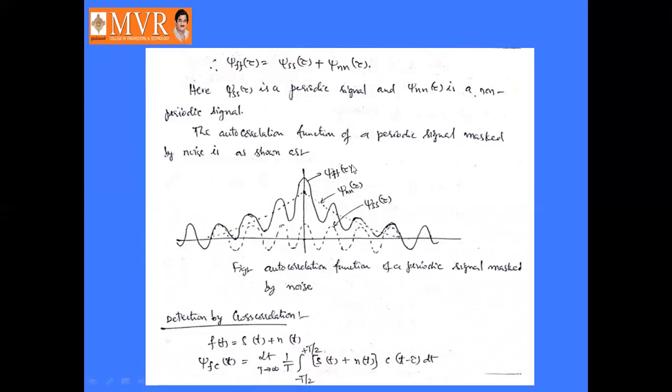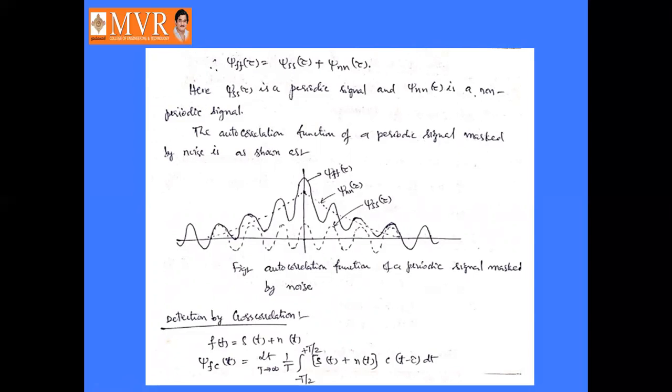So here JSS of tau is a periodic signal, and JNN of tau is the noise signal. This periodic signal JSS of tau can be masked with the noise signal JNN of tau, and it can be detected as a periodic signal, the resultant periodic signal JFF of tau, by using the autocorrelation. So this is the autocorrelation function of a periodic signal masked by noise.